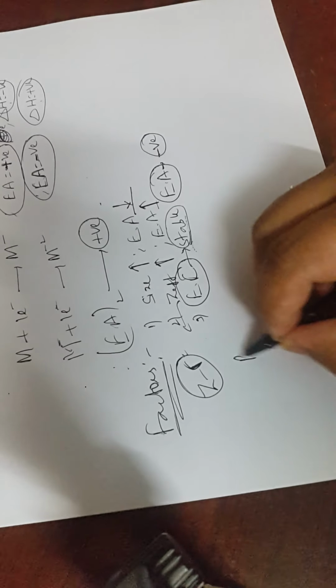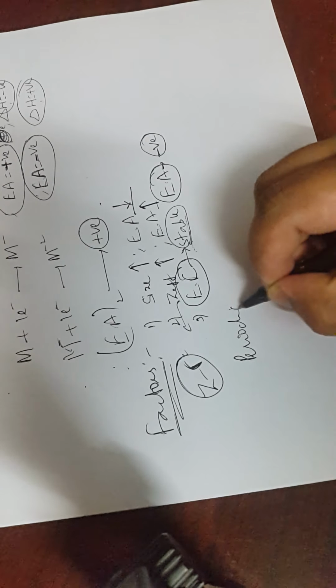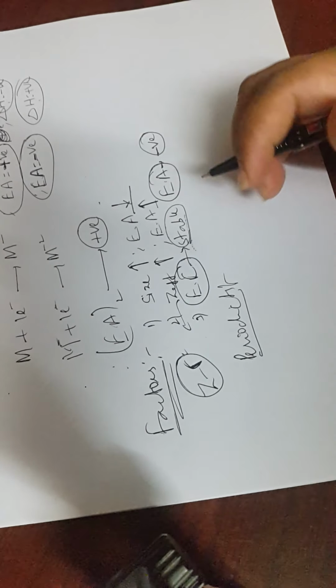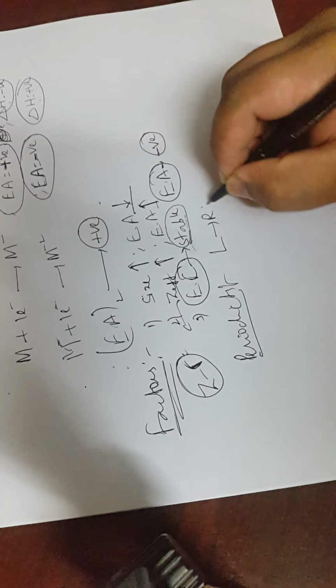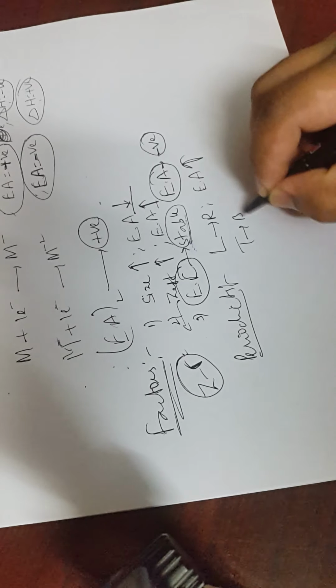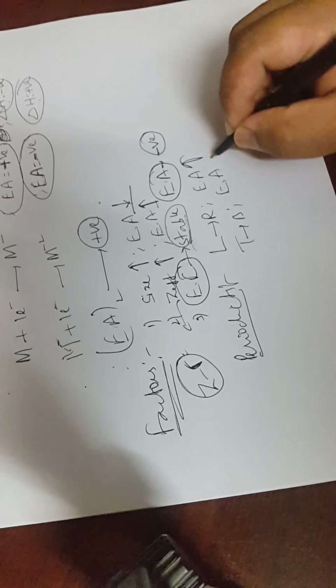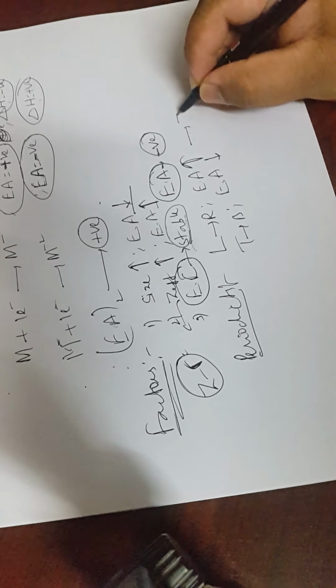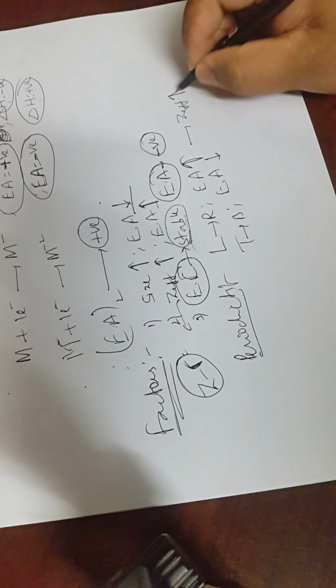And if you talk about periodicity, what is happening? From left to right, electron affinity will increase, right? And from top to bottom, electron affinity will decrease. Again, the reason is that Z effective is increasing.